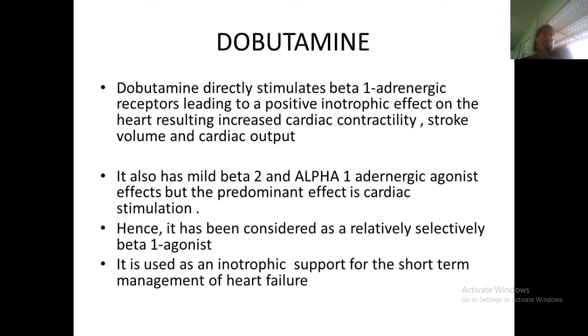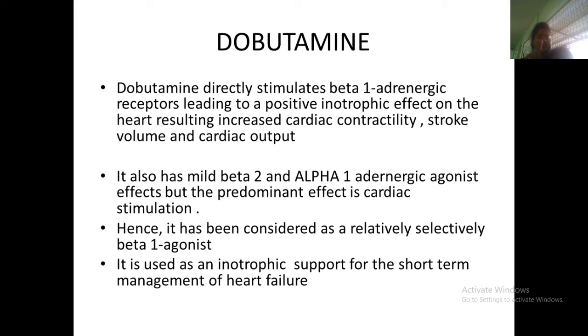Dopamine, we'll go with the dopamine. Dopamine directly stimulates beta-1 adrenergic receptors, leading to the positive inotropic effect. So inotropic effect can be seen on the heart, resulting in increased cardiac contractility, and stroke volume will be increased, and then cardiac output will be increased. Dopamine will also increase the heart rate. So this is the difference. Mainly cardiac output and stroke volume of the blood will be increased.